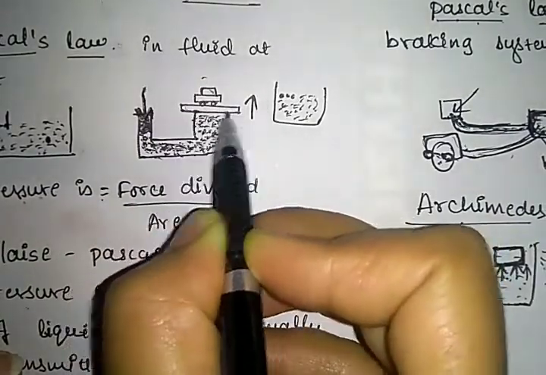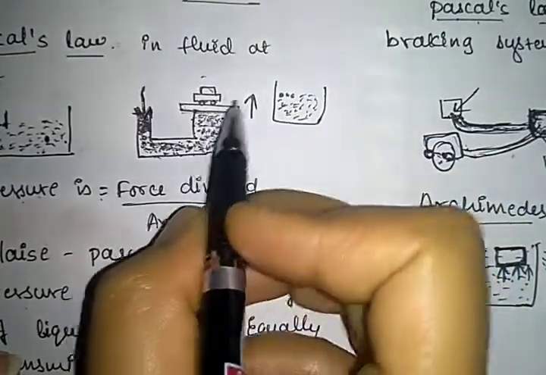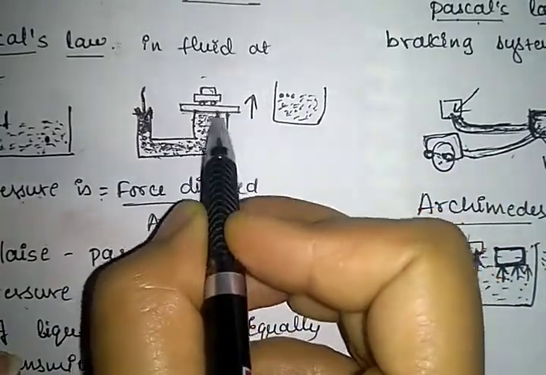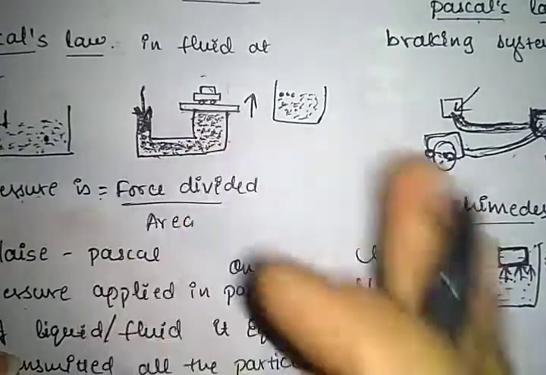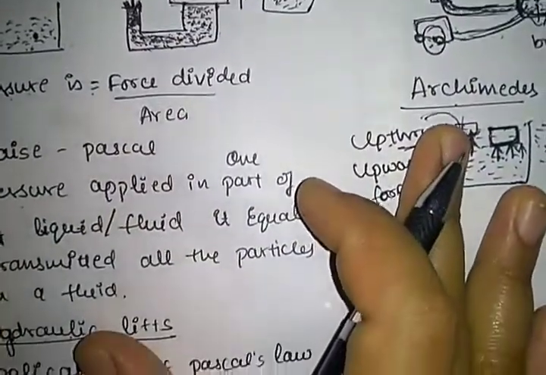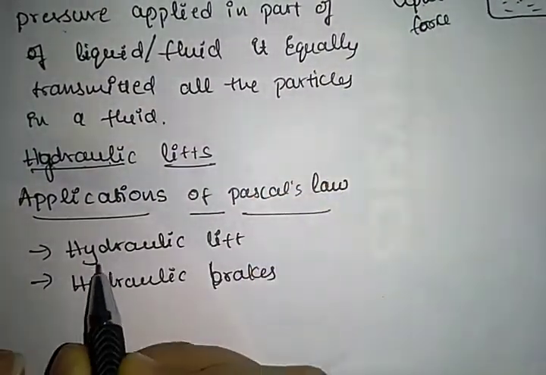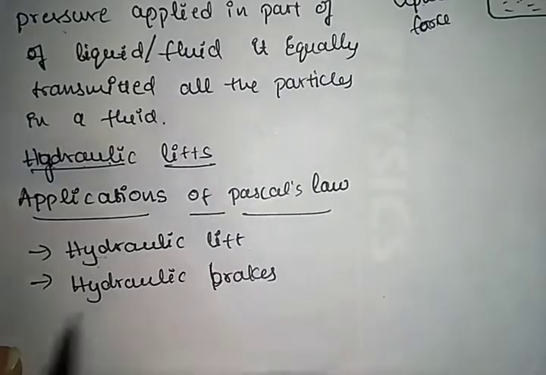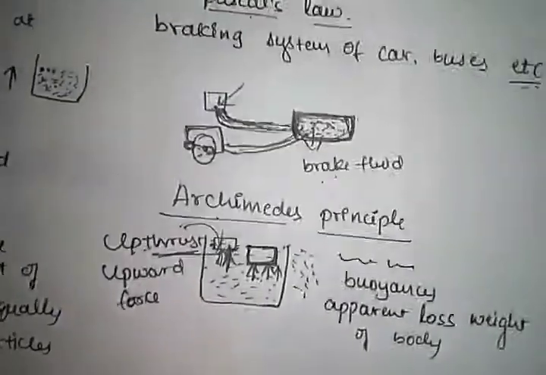Then the piston at the opening end moves upward and lifts the weight upwards. This is how heavy loads are carried using a fluid at high pressure. That is nothing but the hydraulic lift.